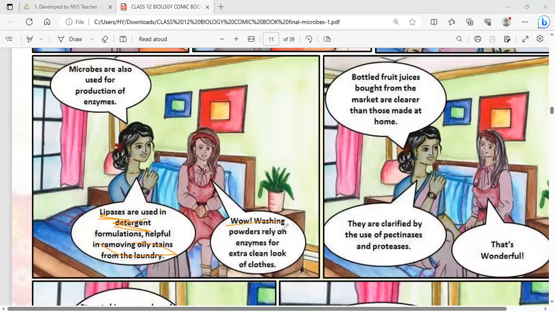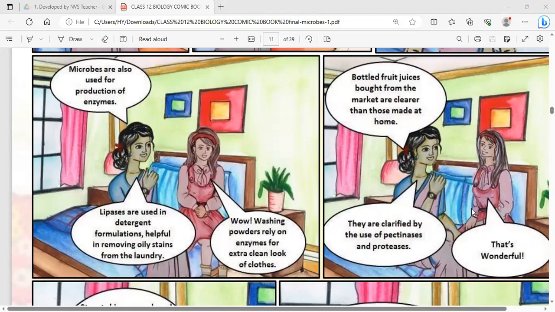Wow, washing powders rely on enzymes for extra clean clothes. Bottled juices bought from the market are clearer than those made at home because they are clarified by the use of pectinases and proteases, the mother told. Two protein-breaking enzymes, pectinases and proteases, are used for making the bottled juice clearer. So clearing the bottled juice is the work of proteases and pectinases. Shivangi says, wow, that's wonderful.